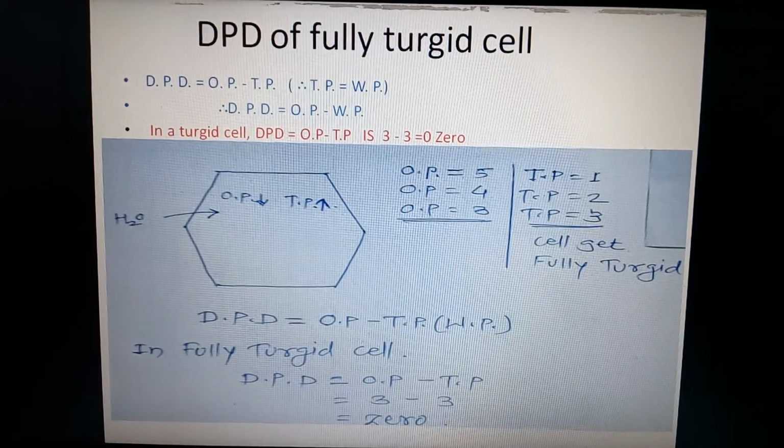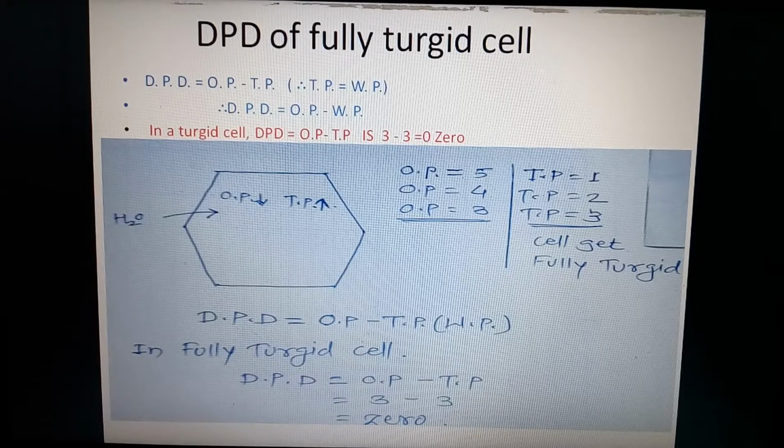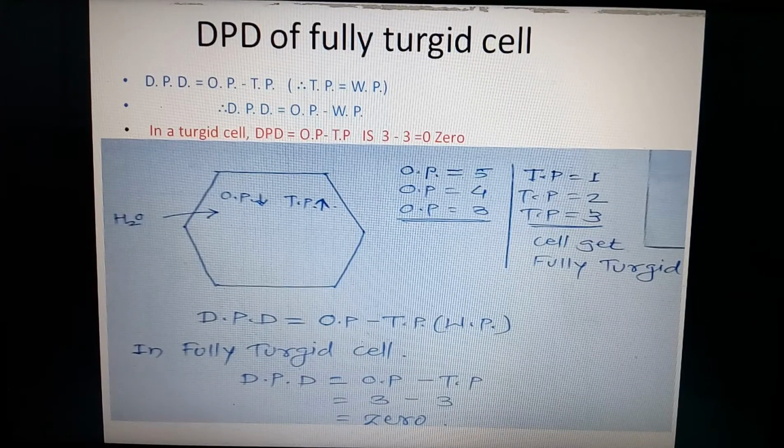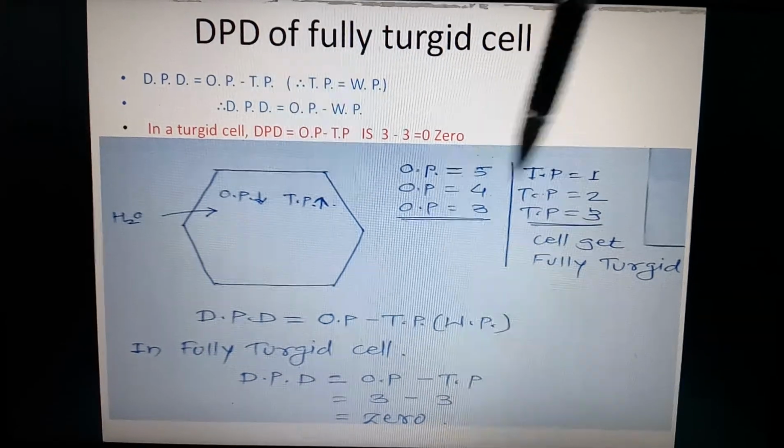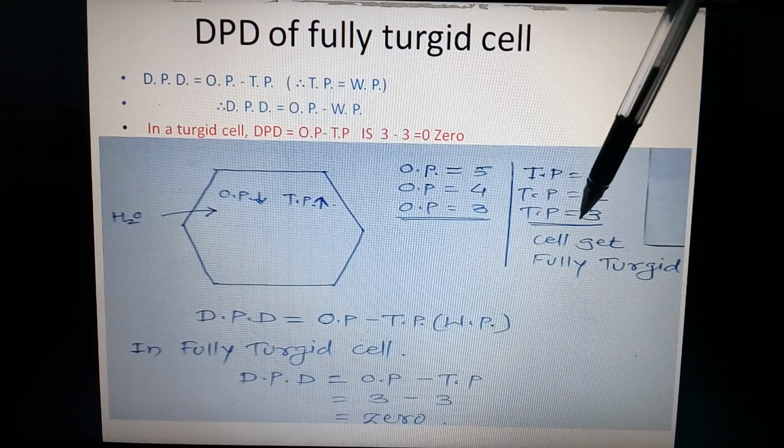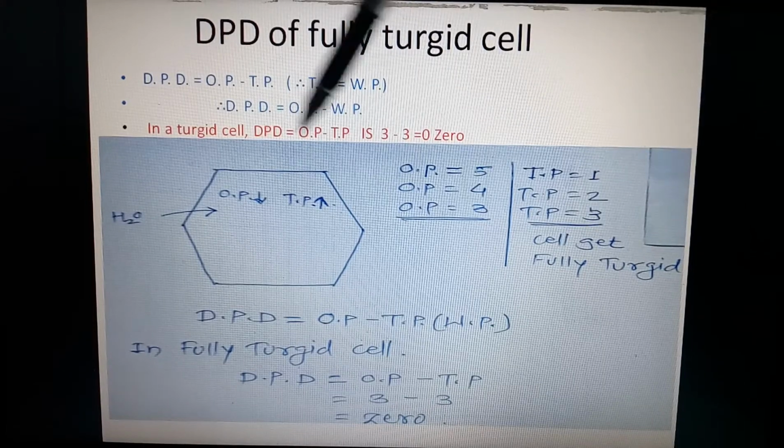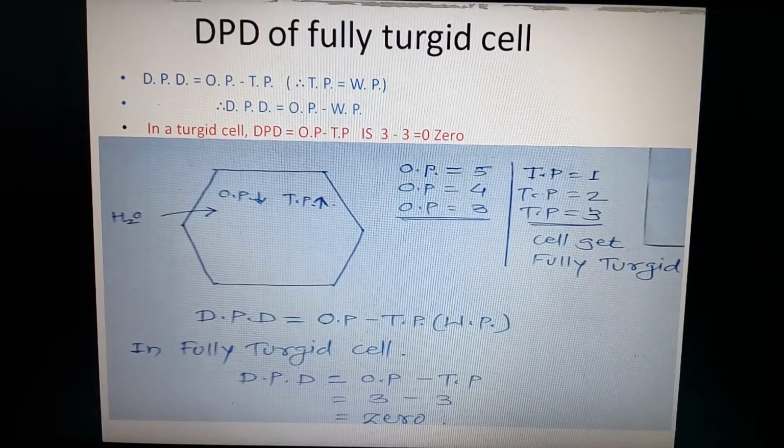Now as the cell is fully turgid, the diffusion pressure deficit of the cell is 0. It gives us the idea: osmotic pressure minus turgor pressure. Osmotic pressure is 3, turgor pressure is 3. In a fully turgid cell, DPD is 0.